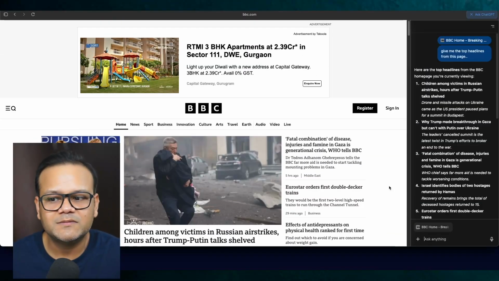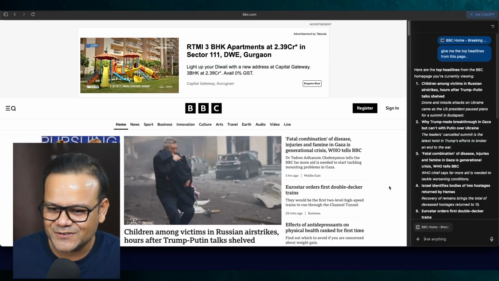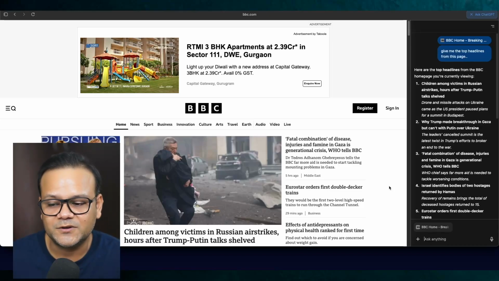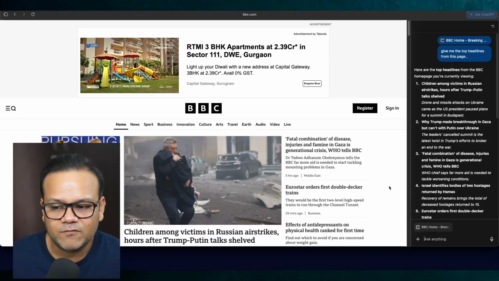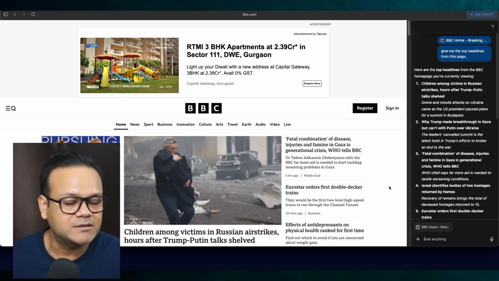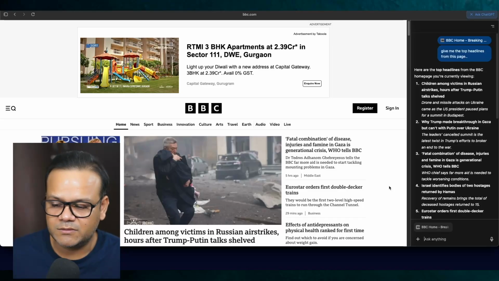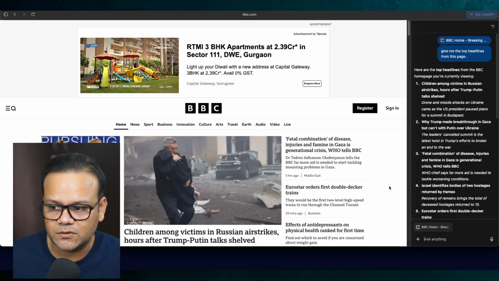Do you think it's a problem for marketing now? Because now people don't need to visit the website, or even if they visit the website, they don't need to read everything, scroll through everything. We can just ask ChatGPT or any of the agentic browser that you use to just summarize everything. So what happens to the impressions? I think viewability is going to play a major role.